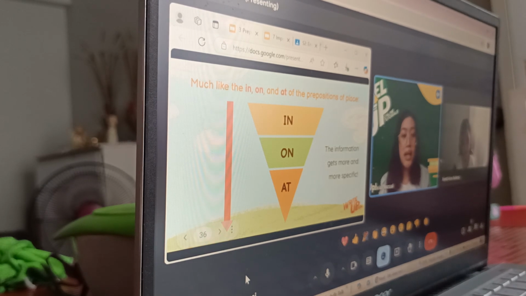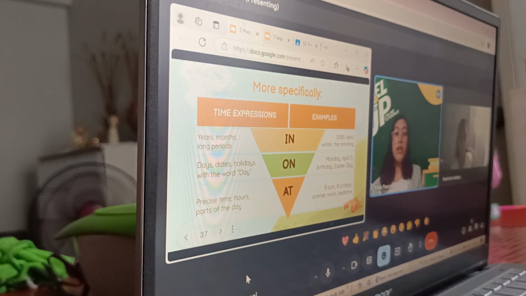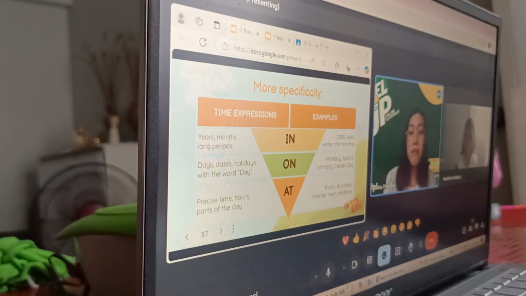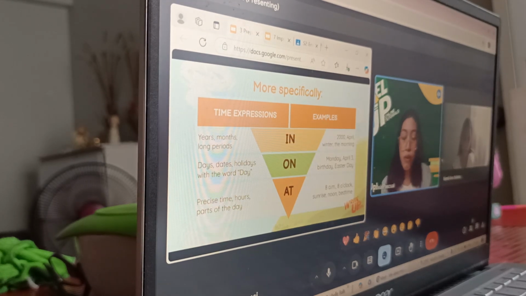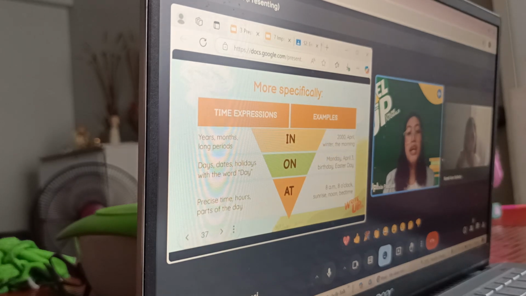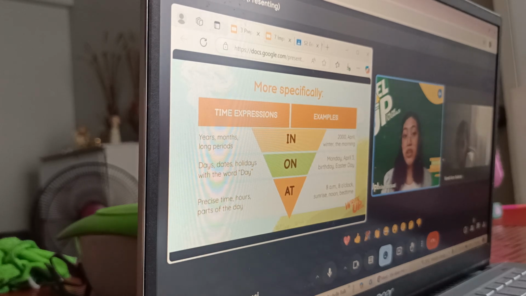What do we mean by that? So, what are the time expressions that we have? When are we going to use the preposition in when we are referring to the preposition of time? So we have here years, in 2000, or months, in April, in January, and February, in March, in April. So we make use of that.